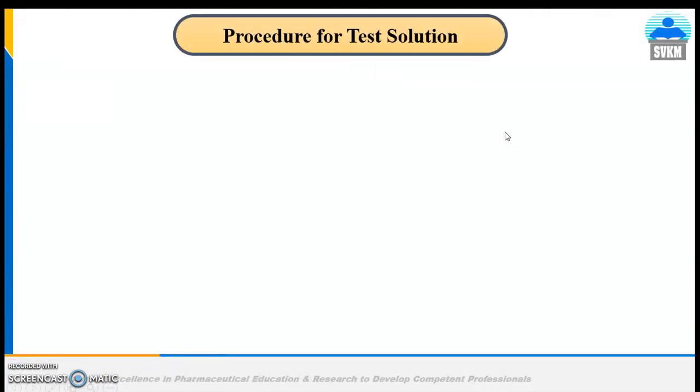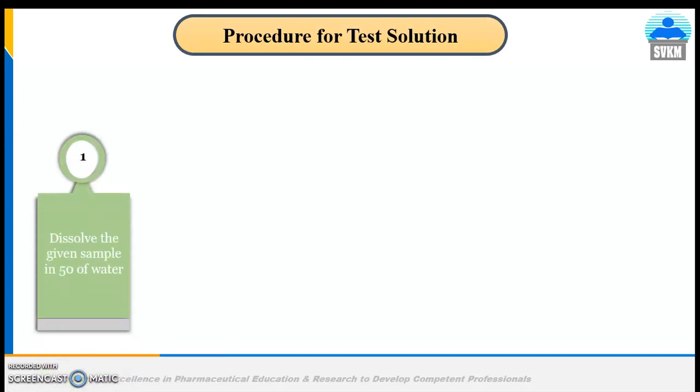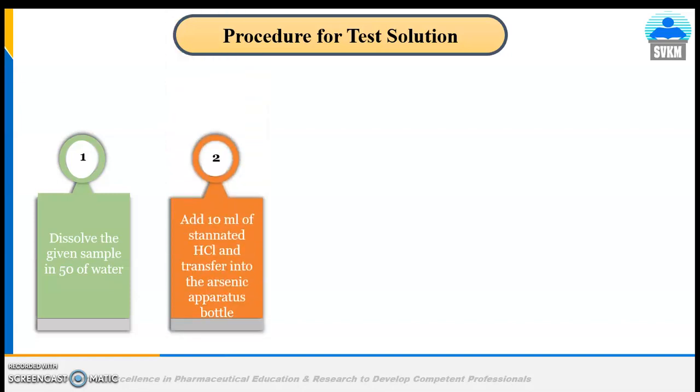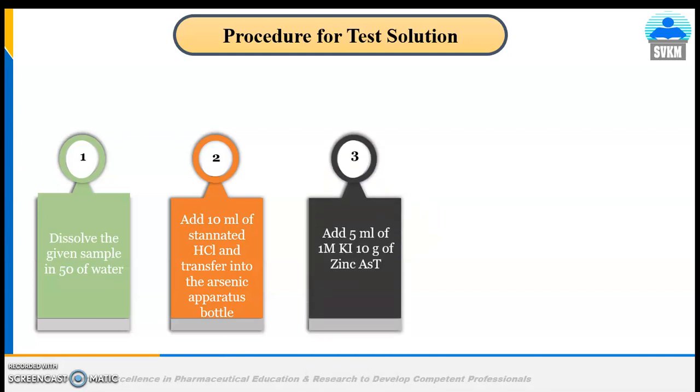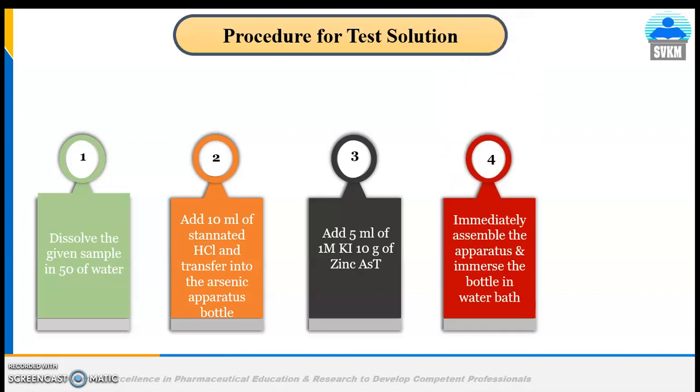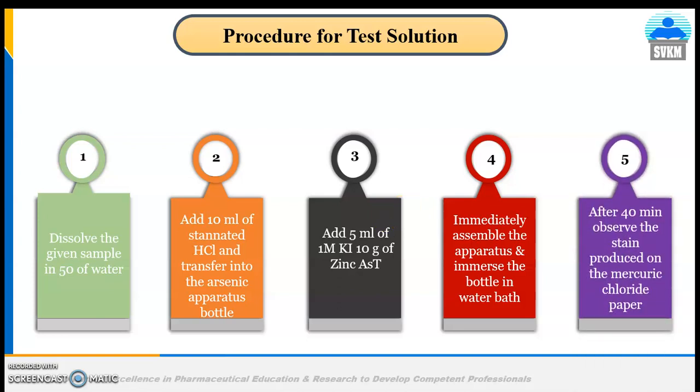Now, the procedure for the test solution. Dissolve the given sample in 50 ml of water, then add 10 ml of stannated hydrochloric acid and transfer into the arsenic apparatus bottle. After that, add 5 ml of 1 molar potassium iodide and 10 gram of zinc, and immediately assemble the apparatus and immerse the bottle in a water bath. After 40 minutes, observe the stain produced on the mercuric chloride paper. That is the procedure for the test solution.